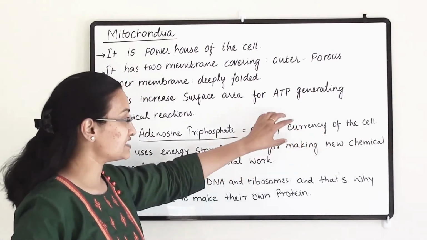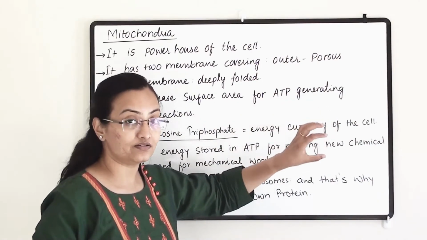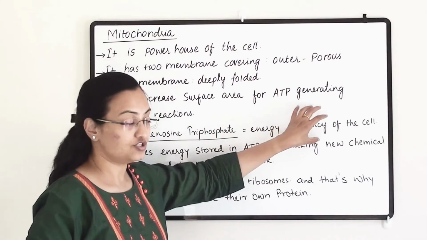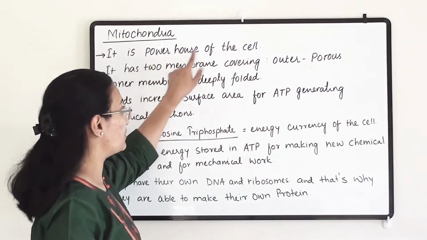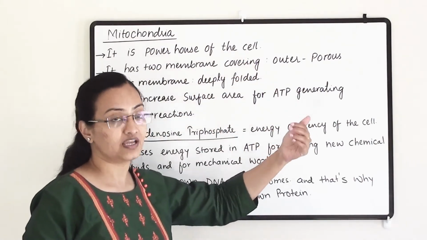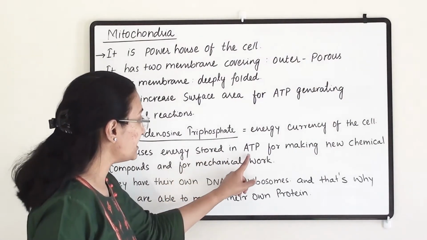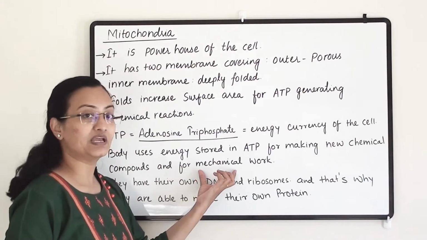Why is it known as energy currency? Because whenever the cell requires energy, it uses this molecule. So the cell will get the energy. That's why it is also known as the energy currency of the cell, and mitochondria is the powerhouse of the cell because it is manufacturing ATP. The body uses energy stored in ATP for making new chemical compounds and for mechanical work.